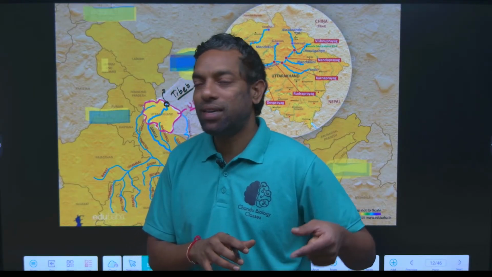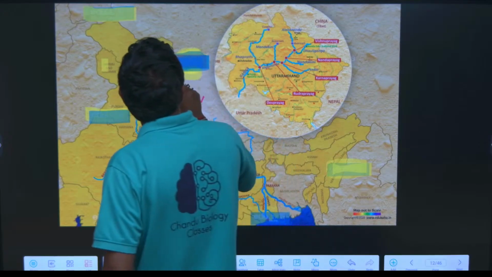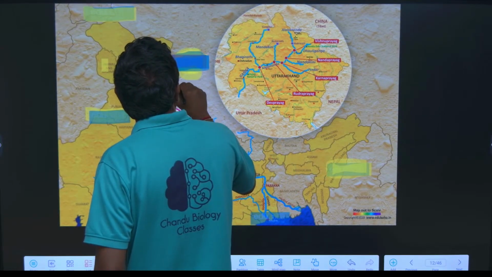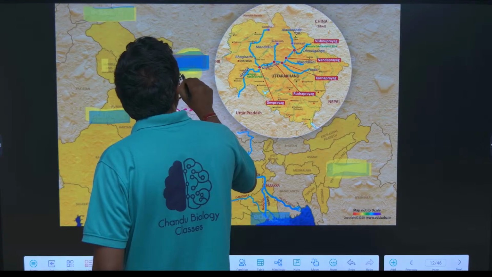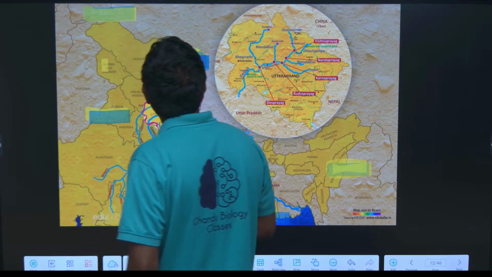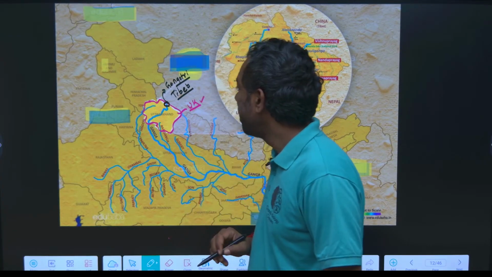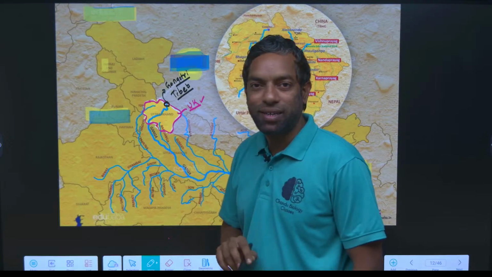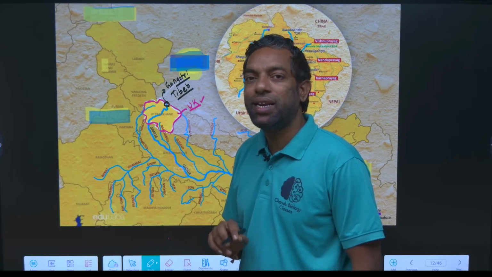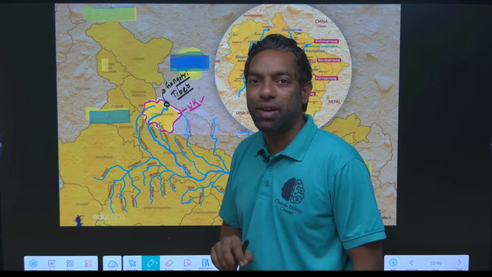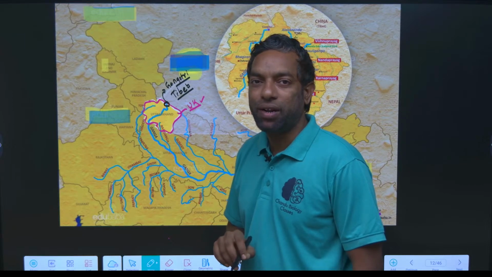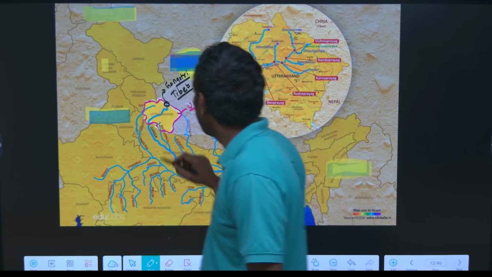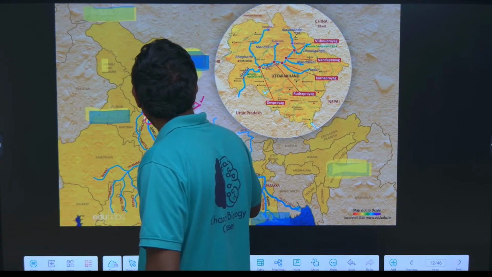The Gangotri glacier. It melts in the Uttarakhand state and forms a river. That is the Ganga river in Uttarakhand.